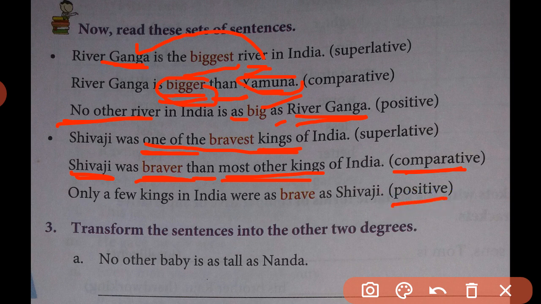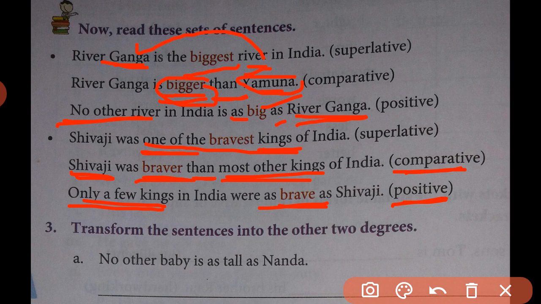Now for positive degree, only a few kings. Now instead of no other, we will start with few words. A few kings, a few students, a few teachers, very few teachers, only a few teachers, only a few kings for positive degree while changing from superlative degree to positive degree. Only a few kings in India were as brave as Shivaji.